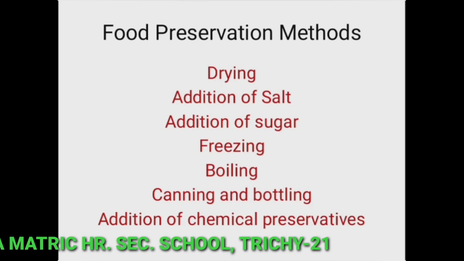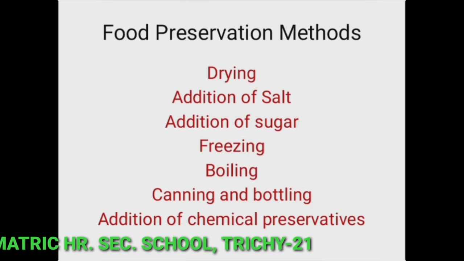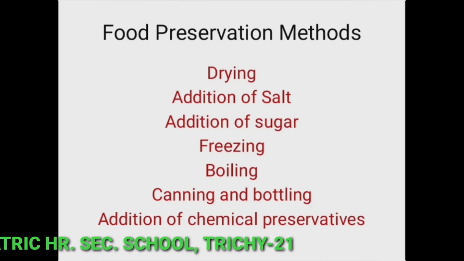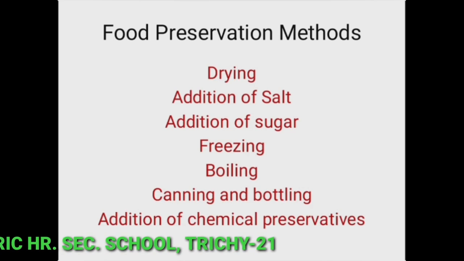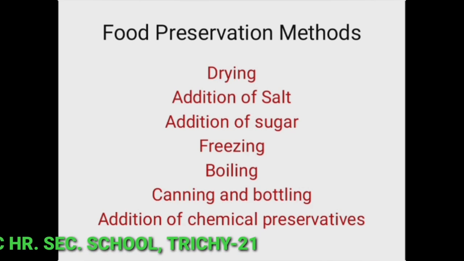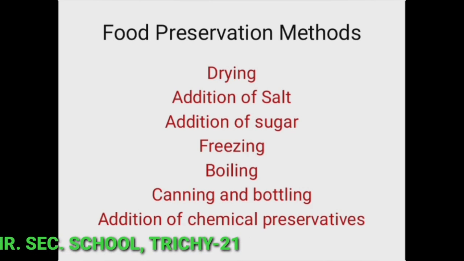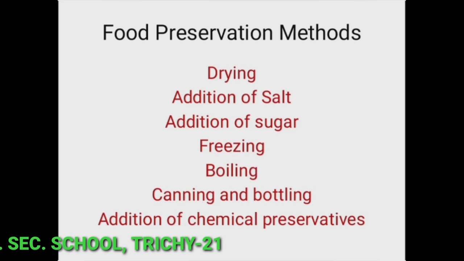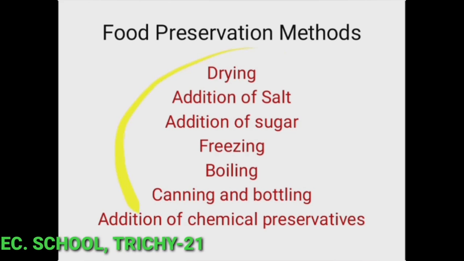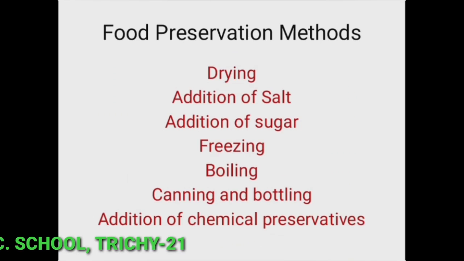Cultivation of food requires a lot of efforts. Nowadays, food cultivation and the crop yield are decreasing. There are many people suffering in the world without food. So, we need to protect and preserve the food. The following are the ways to preserve food: drying, addition of salt, addition of sugar, freezing, boiling, canning and bottling, addition of chemical preservatives. Let us learn them one by one.